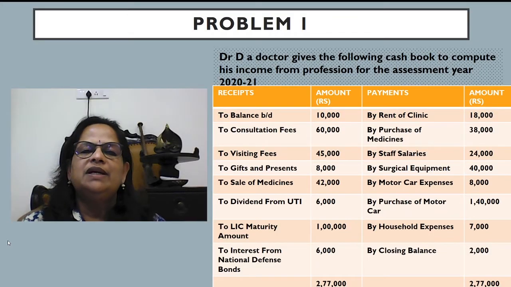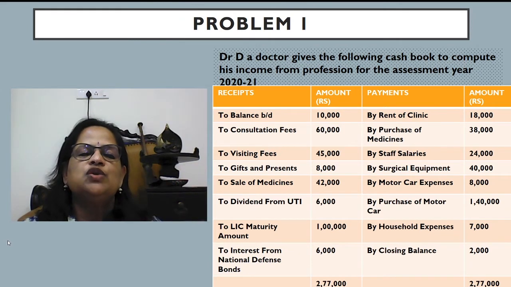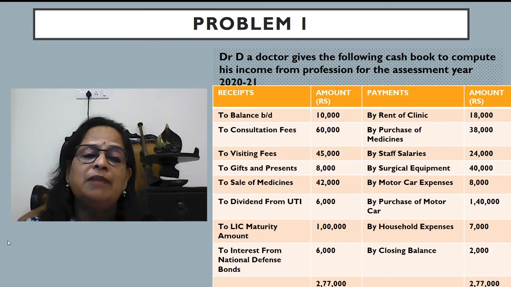The first problem: Dr. D, a doctor, gives the following cash book to compute his income from profession for the assessment year 2021. You have to remember that when we computed the business income, it's always the profit and loss account. So we will start with the net profit given in the profit and loss account. But professionals will not keep a profit and loss account because their idea is not to make profit. They are preparing a receipts and payments account or income and expenditure account. So whatever income we take minus whatever expenses, that will give their professional gain.